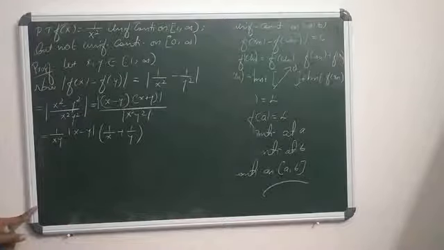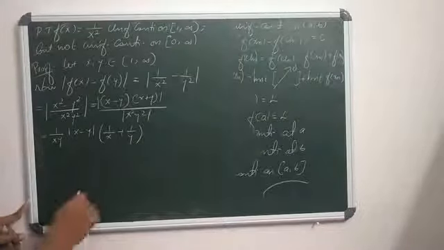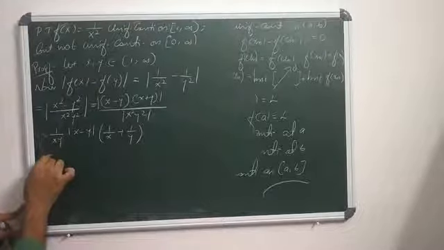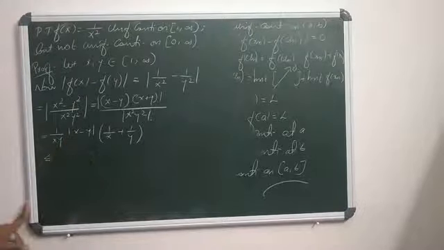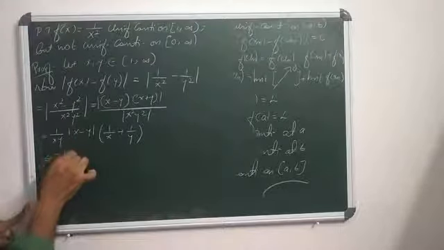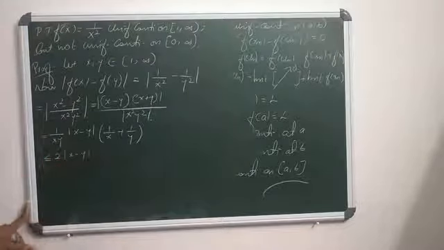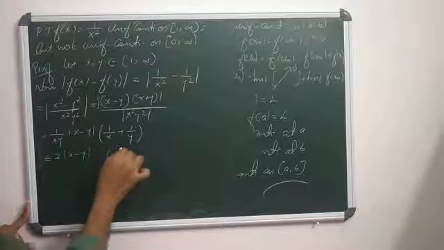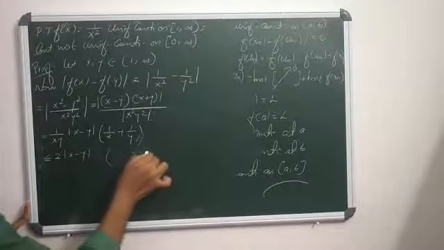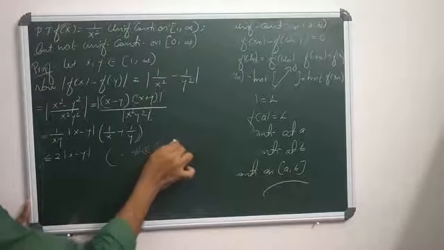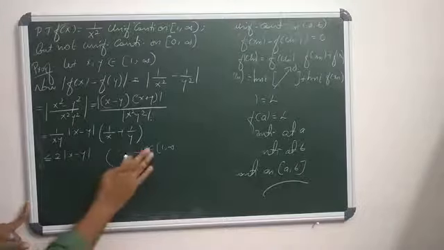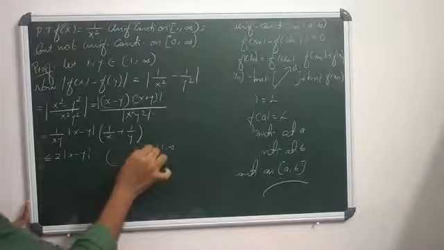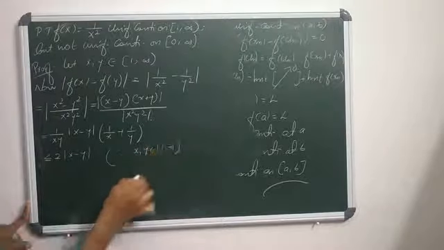So it is less than or equal to modulus of 1 by x plus 1 by y into modulus of x minus y. Why? Because x, y fall in the closed interval 1 to infinity.